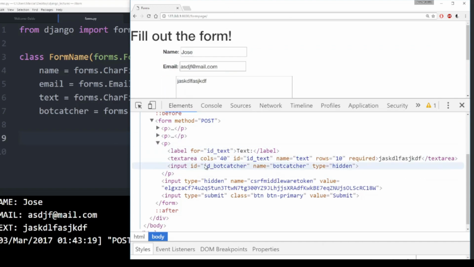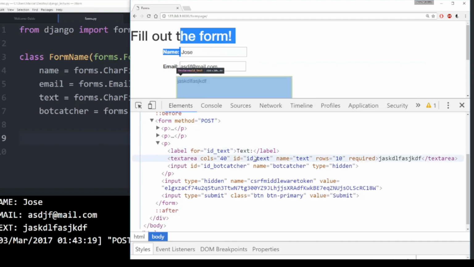Now the input that we just made was bot catcher, which is given the id automatically: id_bot_catcher. It's given the name bot_catcher and the type is hidden. And basically what's going to happen here is if a bot visits your page, it will not look at the actual website.